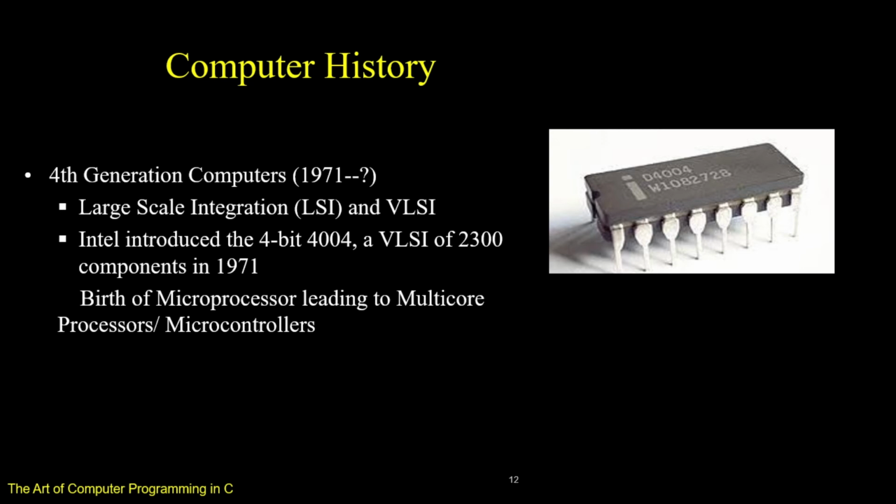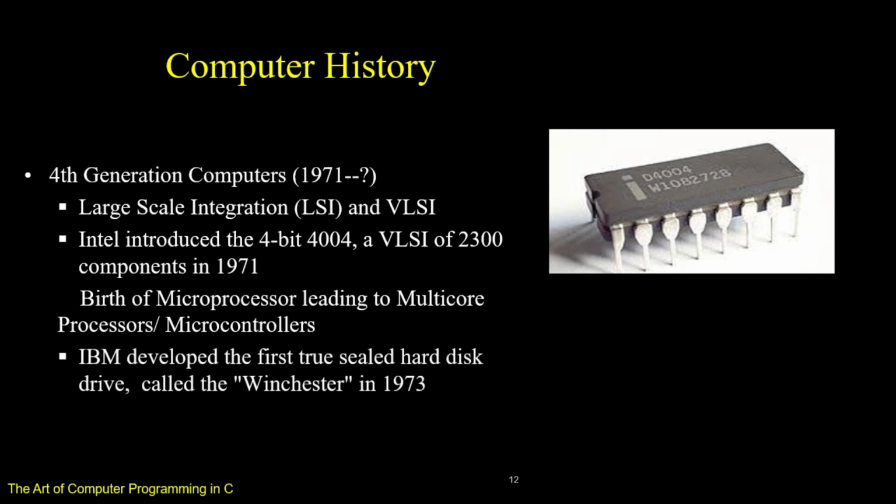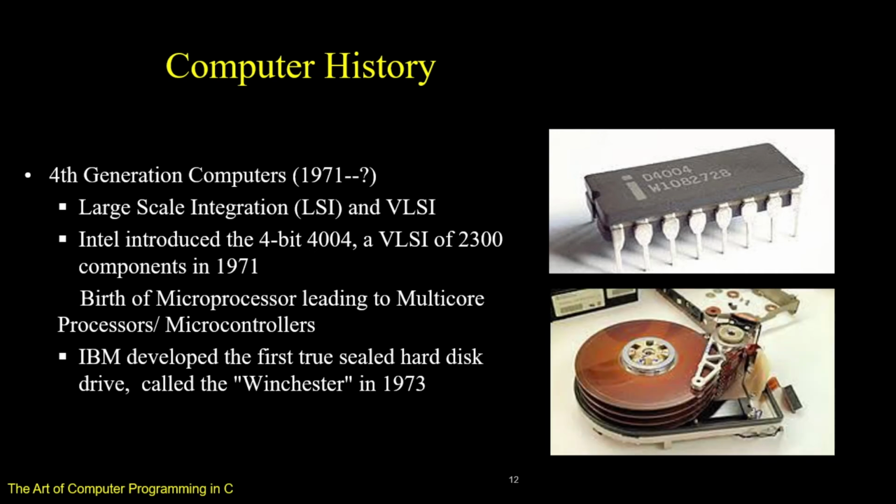Now Pentium, Core i5, Core i8. IBM developed the first true sealed hard disk drive. It was very common in 1973. It was named the Winchester drive, the first ever sealed hard disk drive, the hard disk along with the drive.